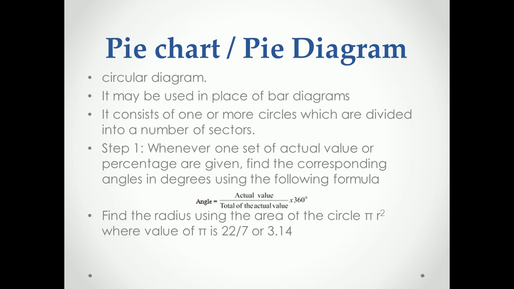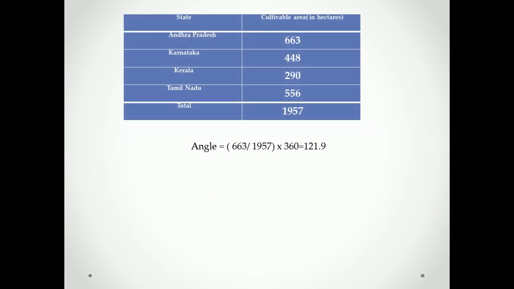Second, we have to calculate the radius of the circle using the formula of area: area is equal to pi r square, where pi is 3.14. You calculate the radius of the circle, and then draw that circle of that particular radius. Note down this figure. After this, we will draw the pie diagram of this data.